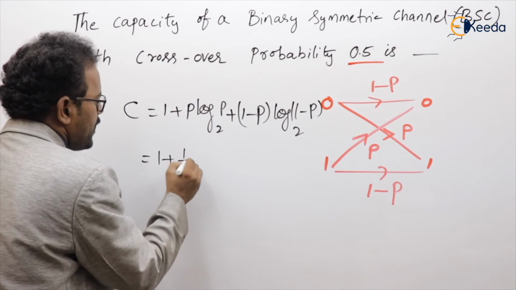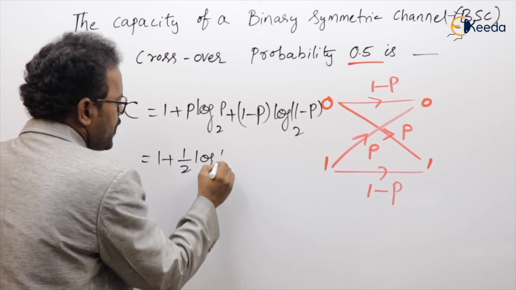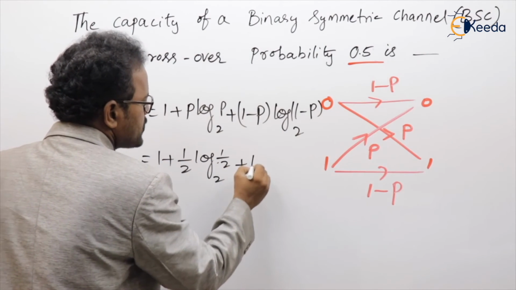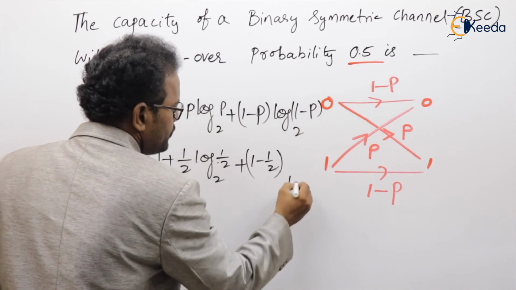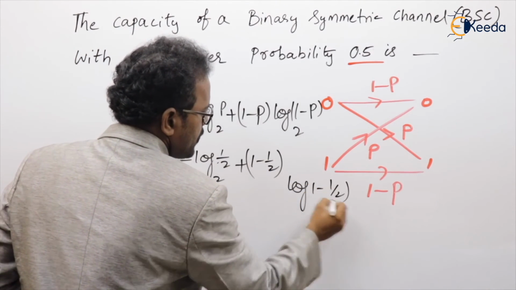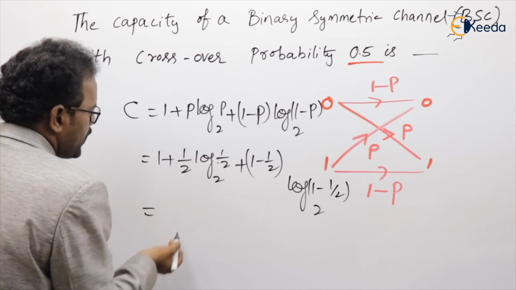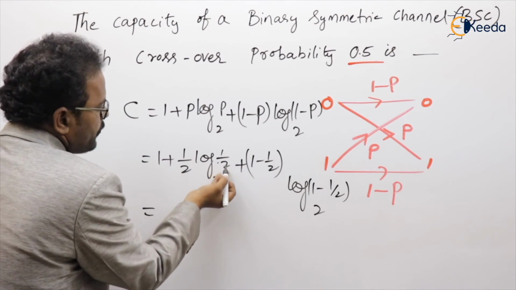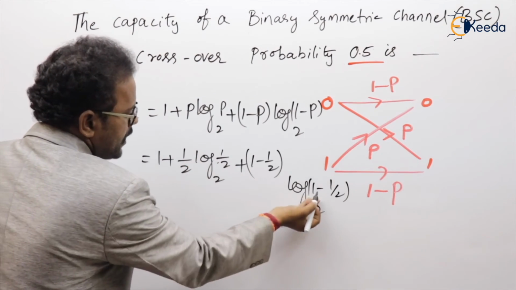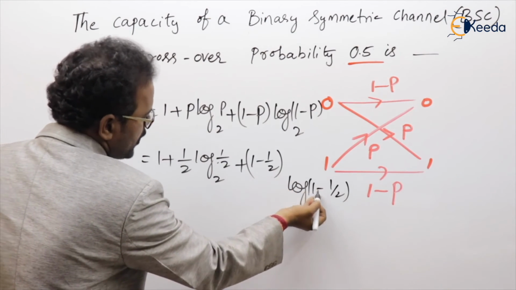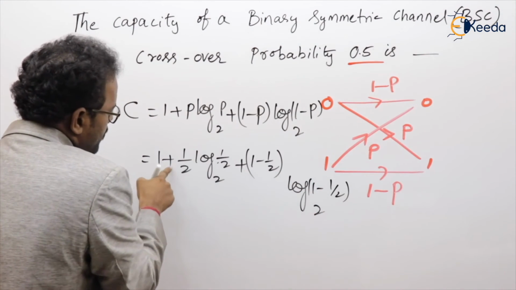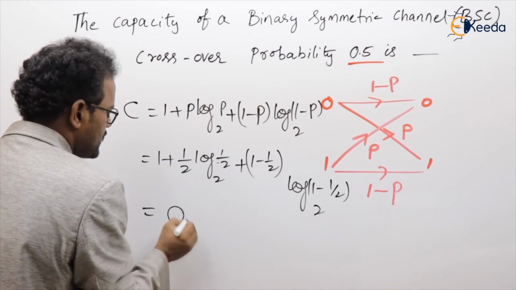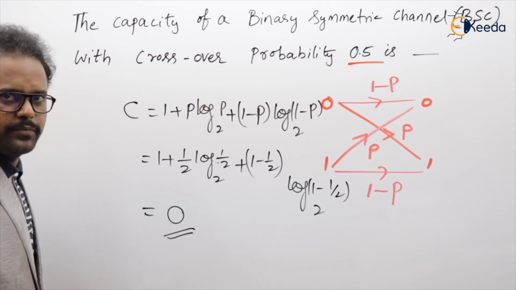Then 1 plus 1 by 2 log 1 by 2 base 2 plus 1 minus 1 by 2 log 1 minus 1 by 2 base 2. Calculate: here 1, and log 1 by 2 brings a minus in the numerator, so minus 1 by 2; similarly 1 minus 1 by 2 is 1 by 2, which also brings minus 1 by 2. So 1 minus 1 by 2 minus 1 by 2.